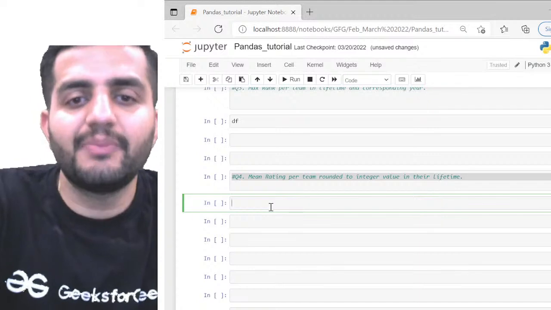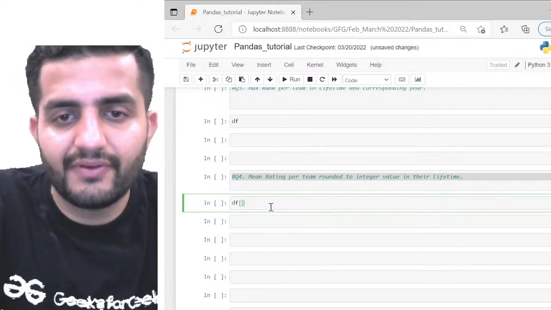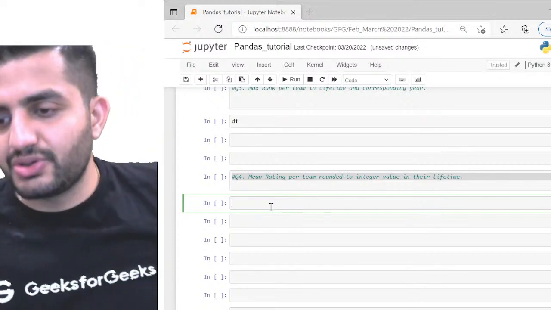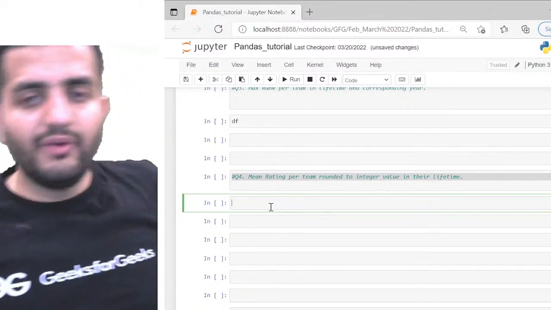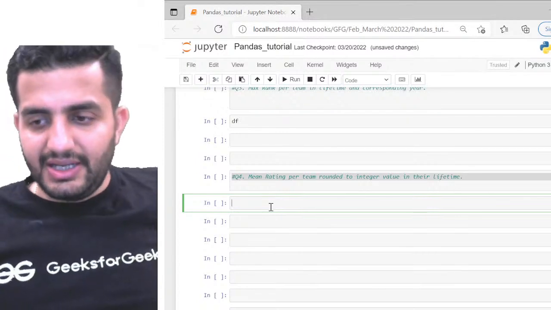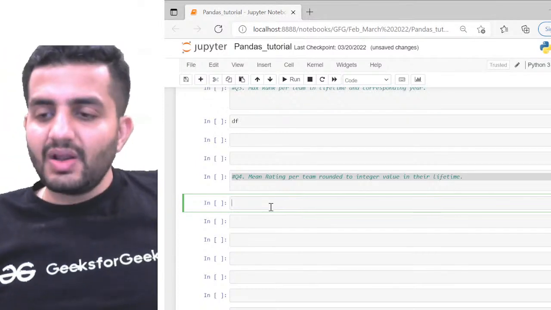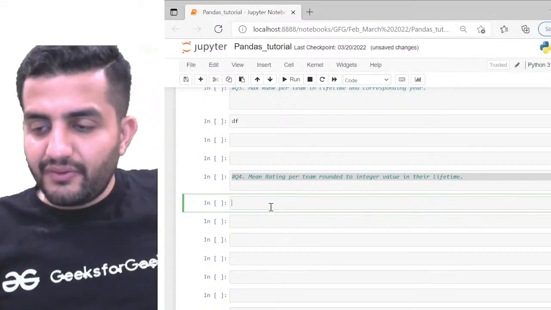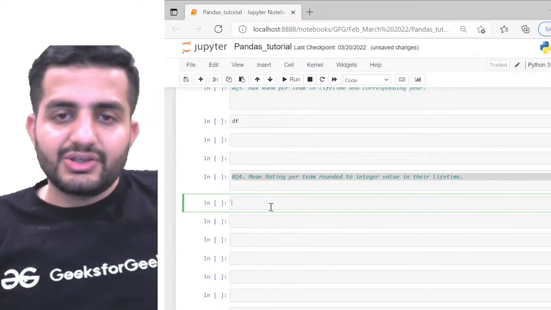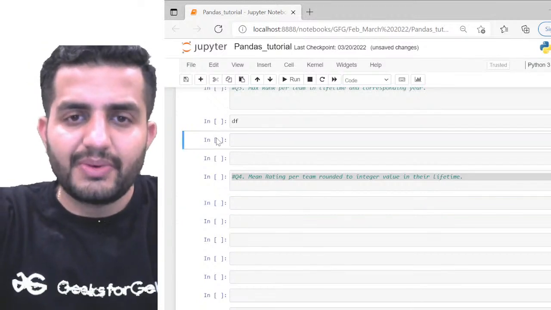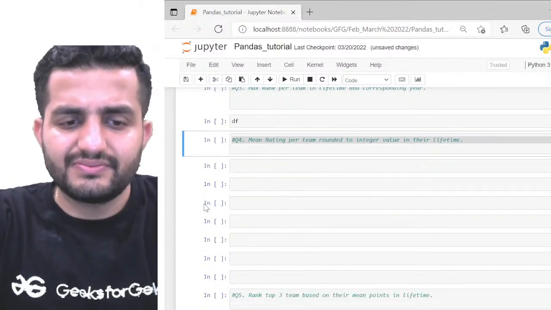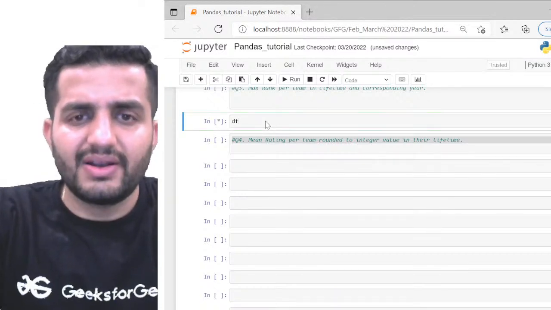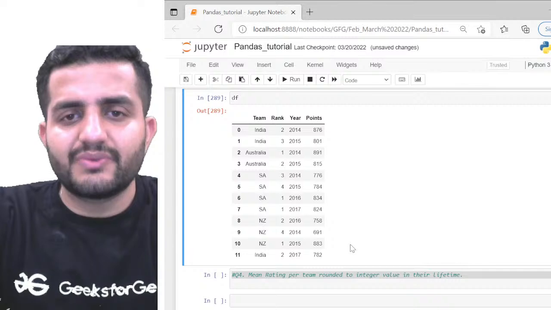Simple, right? So how will you get the mean rating per team? Guys, quickly give me this code. I think this is pretty simple code, and you already know this. How will you get the mean rating per team in their lifetime? You have to give me the syntax for this, guys, quickly. You have the df in front of you. Let me print the df also. So pretty much this is what df looks like.